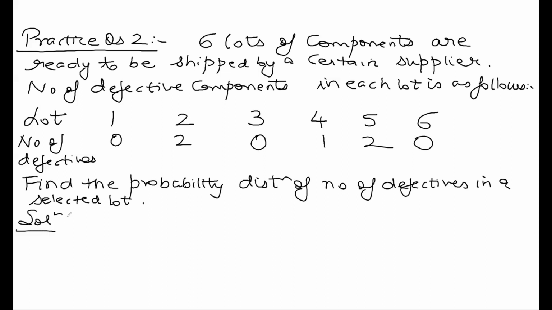Find the probability distribution of the number of defectives in a selected lot. There are 6 lots of components ready to be shipped by a certain supplier, and they have given us that lot 1 contains 0 defectives, lot 2 contains 2 defectives, lot 3 contains 0 defectives, and so on. First of all, what will my random variable be? Let X denote the number of defectives in a selected lot.